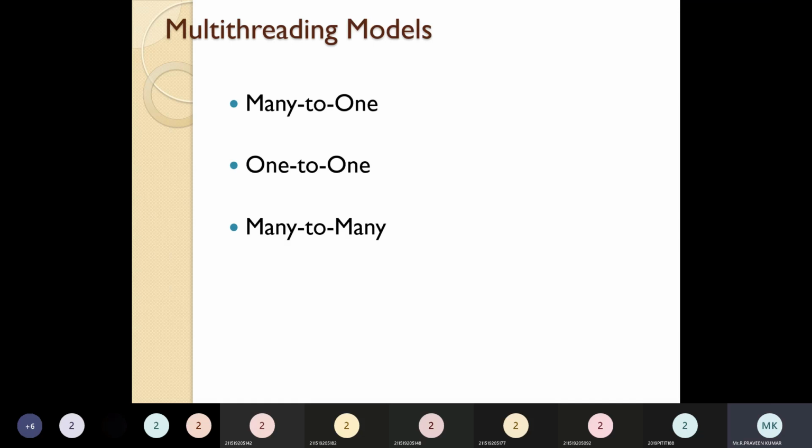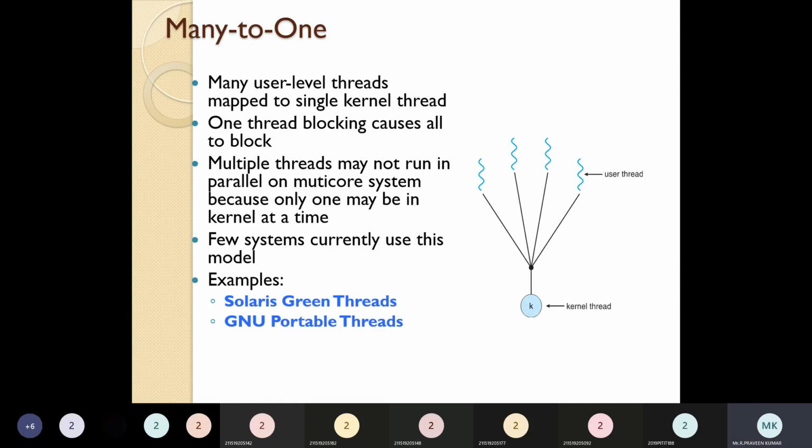What multi-threading models are there? You saw what threads are. The approaches we follow are many to one, one to one, and many to many. These are the different types of multi-threading models. First we'll start with many to one. If we send a request from the user, it is handled by the kernel thread, so that we can operate the operating system, for example for memory management. Here is how the interaction between the user thread and the kernel thread happens, and that's how the many to one and one to one approaches work.